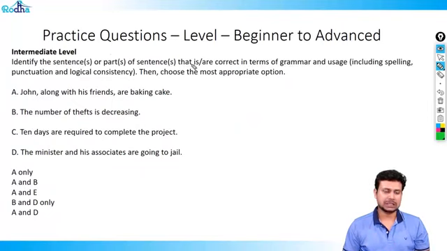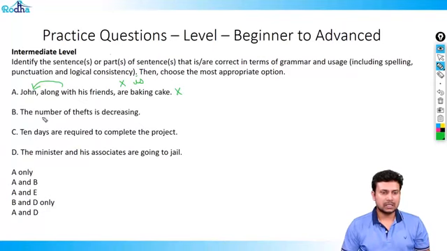Let's look at the next question. Now it says, let's read the first option. It says John along with his friends are baking cake. Now as I told you, along with always takes the first noun. First noun John is singular. So instead of are, it should be is. So this is a wrong statement.